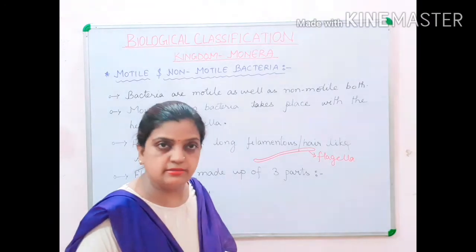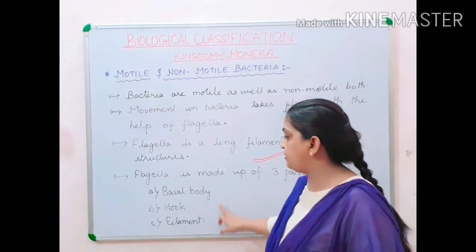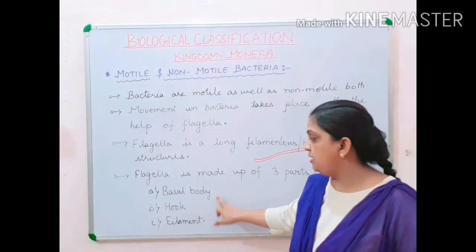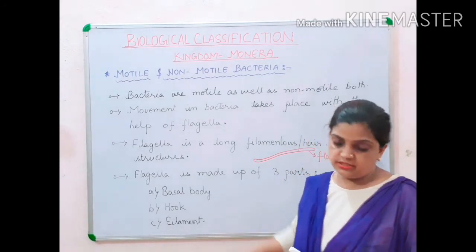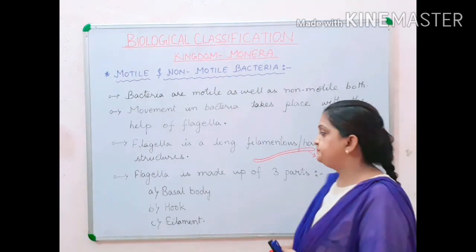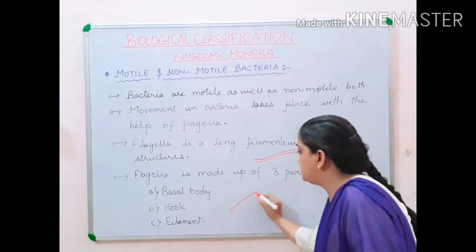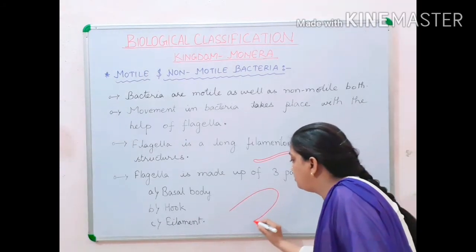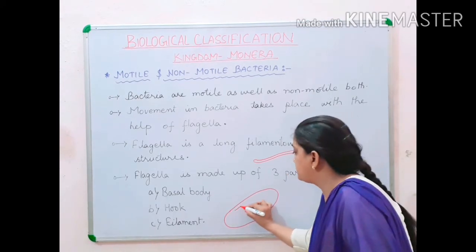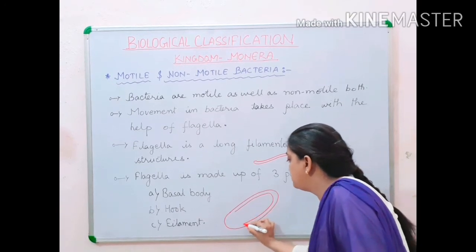Now children, this flagella is made up of three parts, and these three parts are basal body, hook and filament. Now let us understand according to the diagram. Suppose I am making one bacterium over here whose outer layer is the cell wall, and then it has an inner membrane, and this inner membrane is your cell membrane.